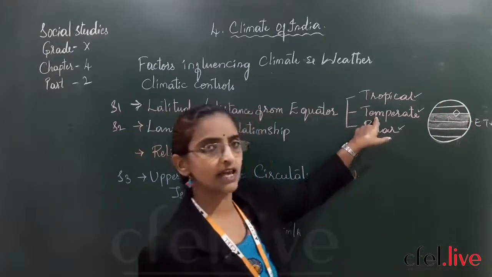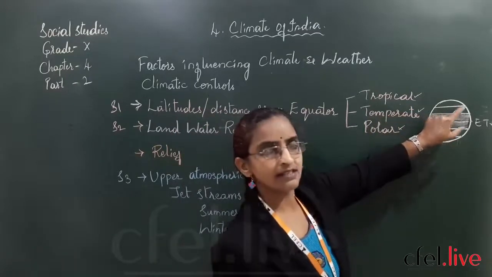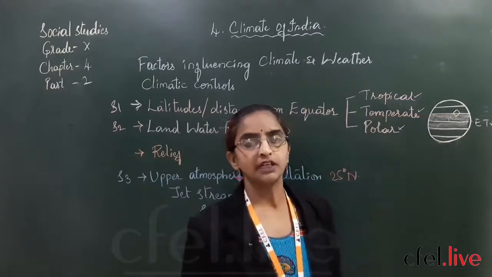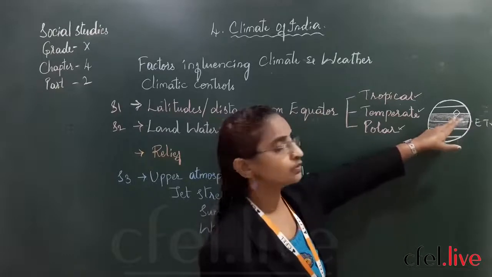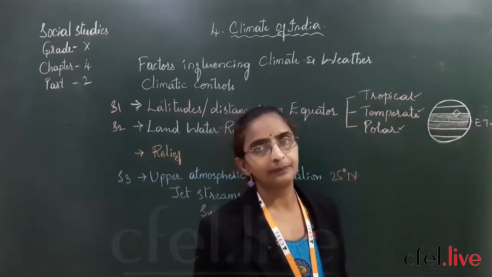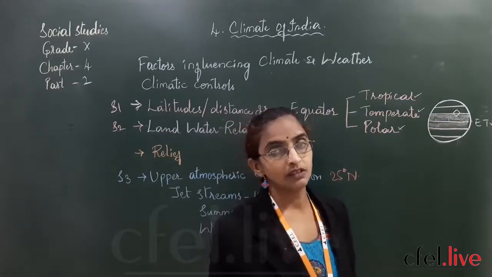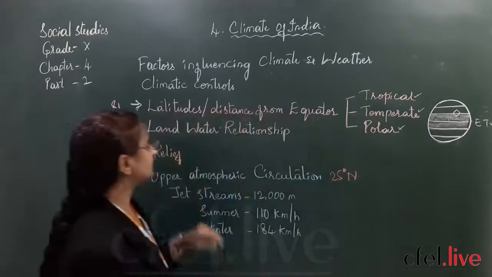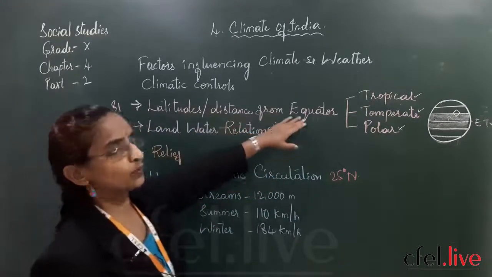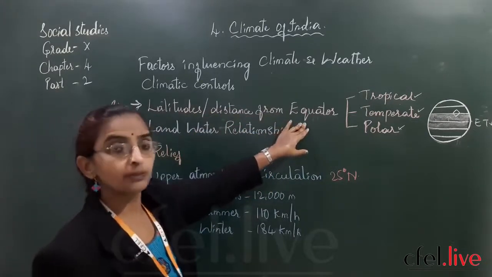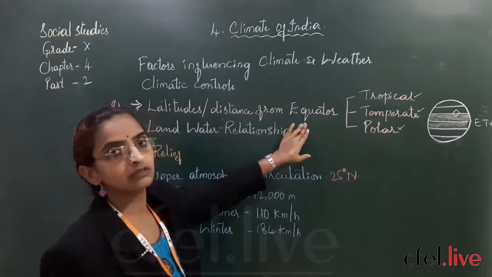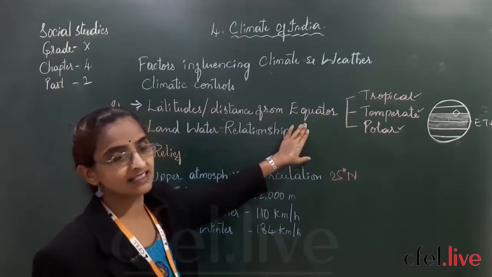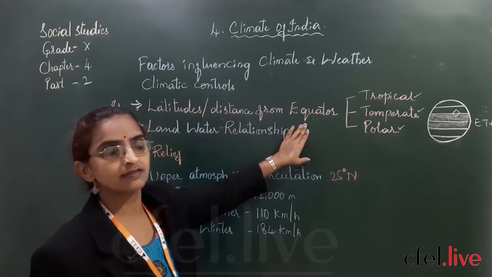North India is receiving a smaller amount of temperature compared to south India. Based on the distance from the equator, north and south India vary in their temperatures.